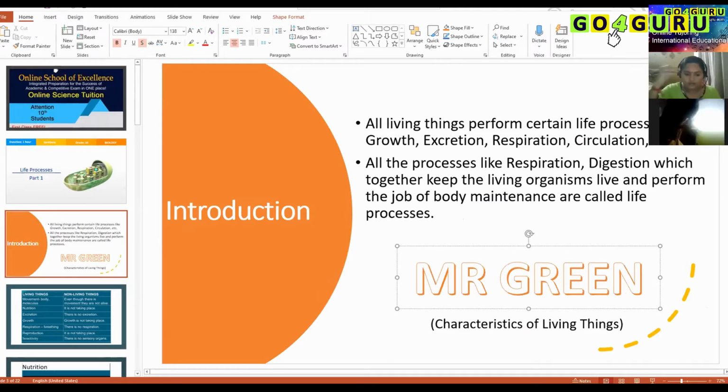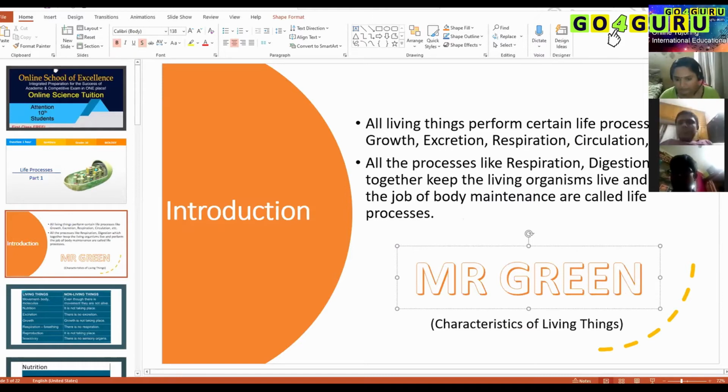That is considered movement because molecules and particles are moving. If it is a living thing, then movement is possible. If it is a non-living thing, this kind of movement is not possible. Am I clear to all? Any doubts?